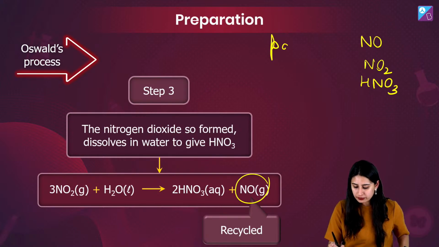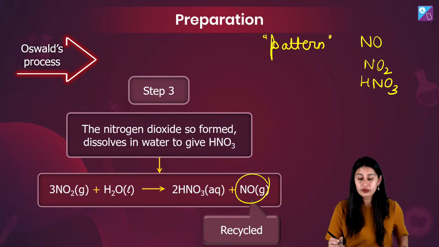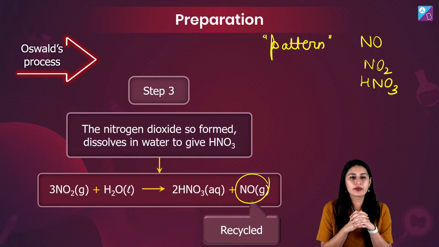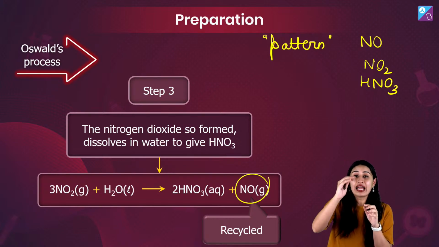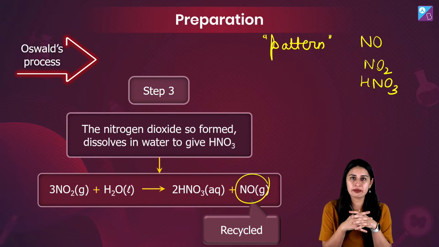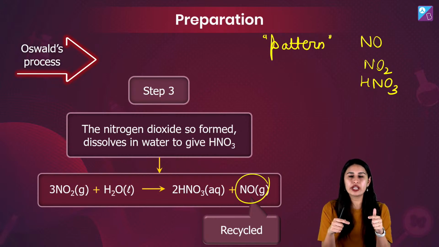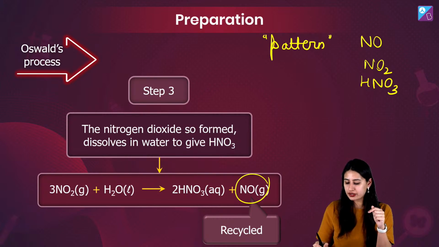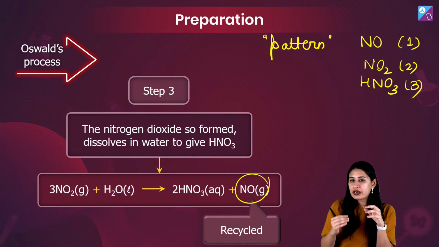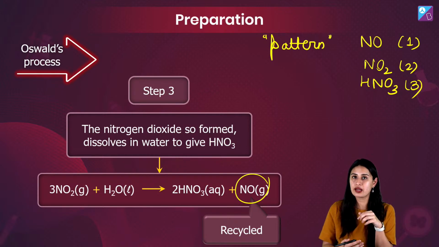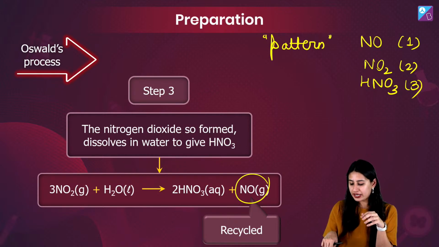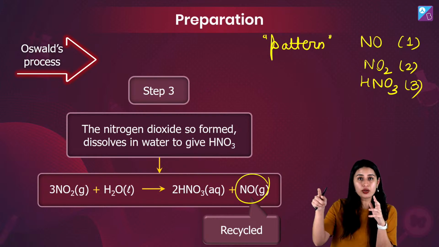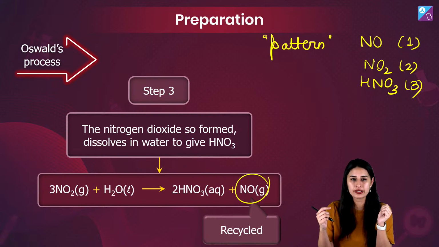Look at the pattern. Guys, best way to master is writing things and finding out patterns in them. If I write all the 3 equations right now, I can observe that here there's just 1 oxygen, here 2, and here 3. So one by one, gradually an oxygen is getting added in all 3 processes. We started with ammonia and we are ending up getting HNO3. And that is going to connect dots big time for you guys.